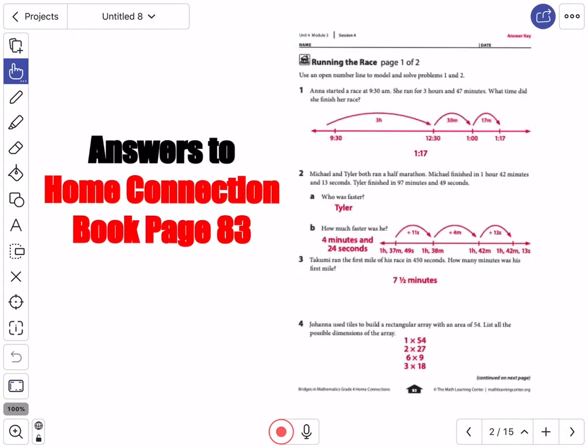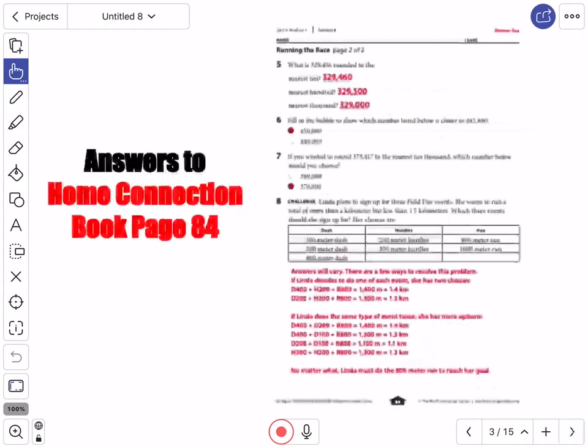Then Takumi ran the first mile of his race in 450 seconds. How many minutes was his first mile? 7.5 minutes. And finally, Johanna used tiles to build a rectangular array with an area of 54. List all of the possible dimensions: 1 times 54, 2 times 27, 6 times 9, and 3 times 18.